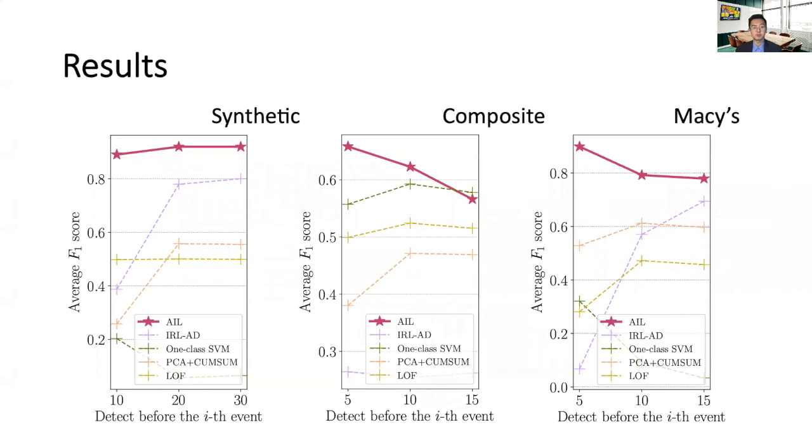We also compare the stepwise F1 scores with 4 other baselines, including one-class SVM, PCA Q-sum, and local outlier factor, which are all state of the art in anomaly detection, as well as a recent study taking advantage of inverse reinforcement learning to attack the sequential anomaly detection problem. The results have shown that, first, from the overall standpoint, our method outperforms other baselines with significantly higher F1 scores. And second, our method allows for easier and faster detection of anomalous sequences, which is critically important in sequential scenarios for most applications.